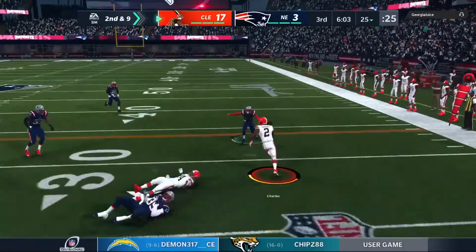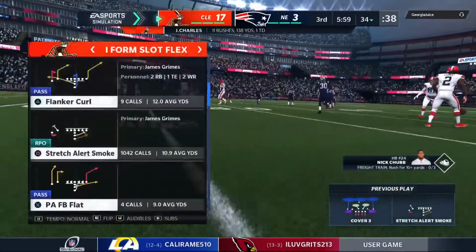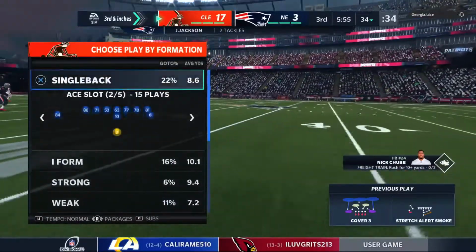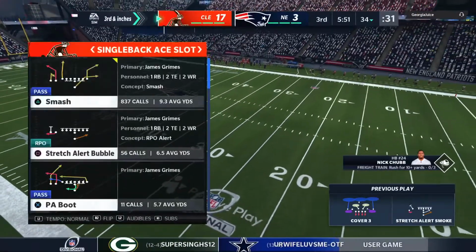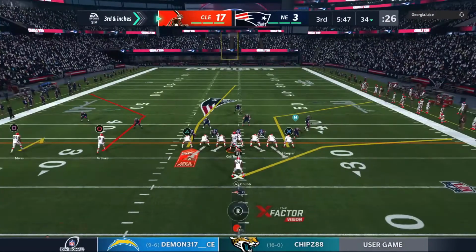Now they try the right side here. And he's going to get a good gain of 9 here up to the 34. He's tackled. Well, you certainly have to give a little credit here because they're playing this game now at their pace. This is ball control football, sustained runs, taking their time, and making it work.